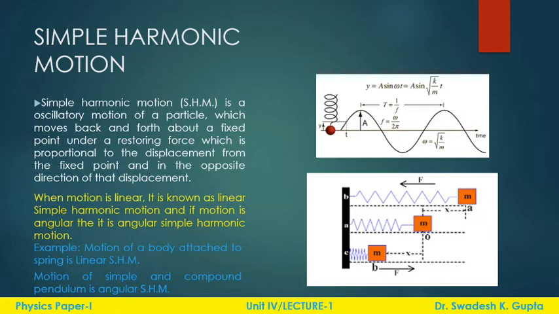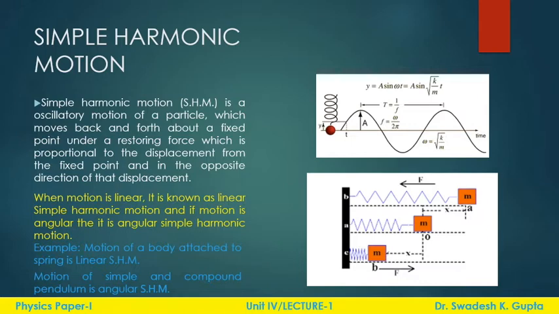So what does that mean? The restoring force tries to move the particle back to its original position. So that is why it is opposite to the direction of the displacement.